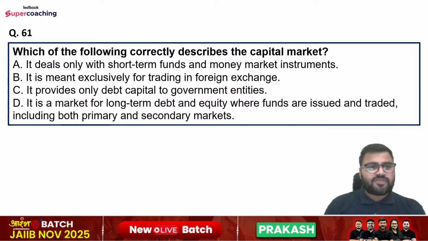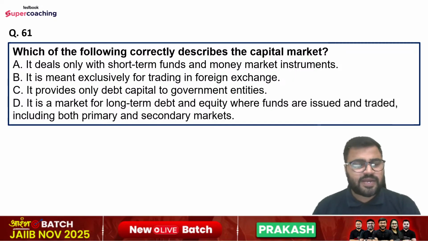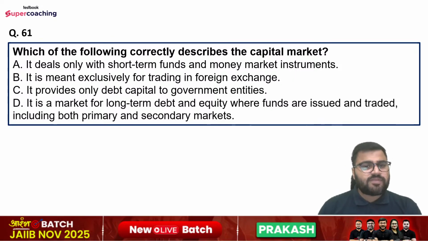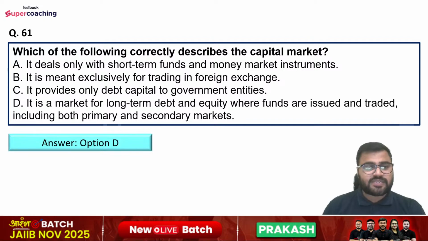Question number 61 is which of the following correctly describes the capital market? Options are it deals only with short-term funds and money market instruments. It is meant exclusively for trading in foreign exchange. It provides only debt capital to government entities. It is a market for long-term debt and equity where funds are issued and traded including both primary and the secondary market. So right answer is option number D.